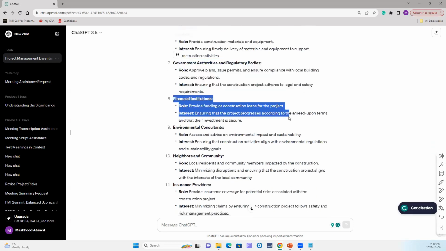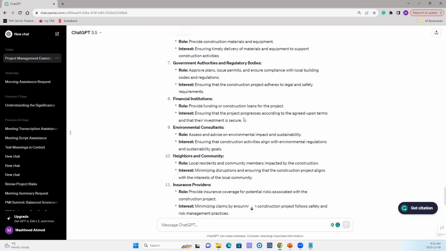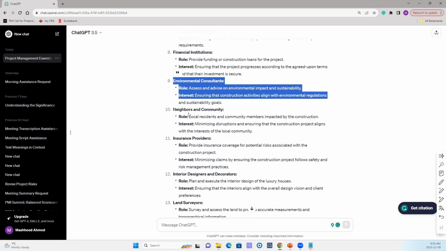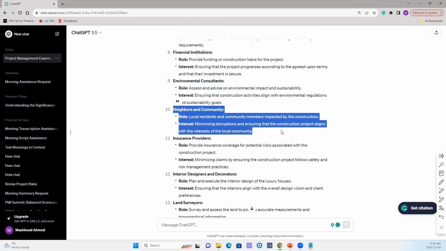Financial institutions. So if you are getting a loan, they provide funding for construction of the project, ensuring the project progresses according to the agreed upon terms and the investment is secure. Environmental consultants, again, making sure if there's an environmental sustainability impact on neighborhoods and communities.